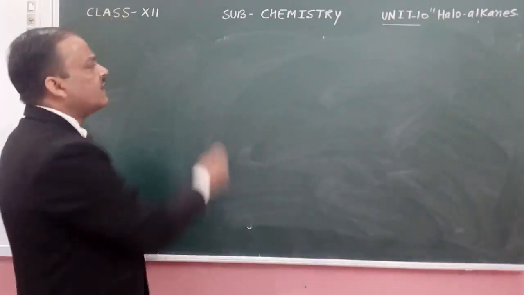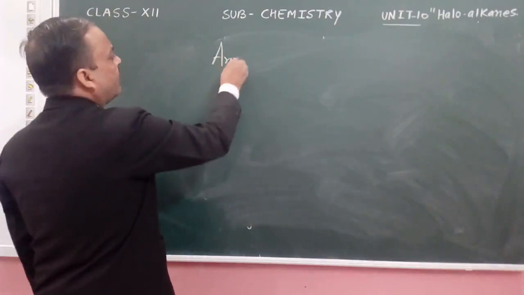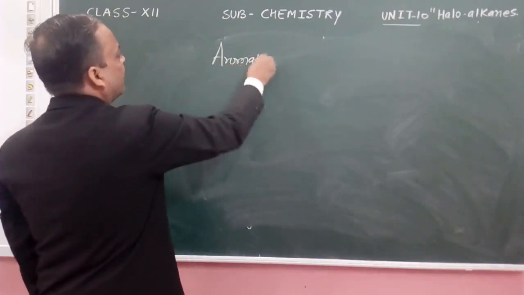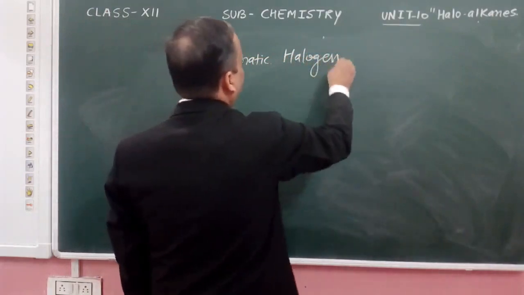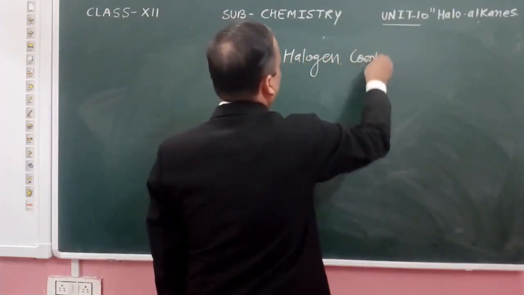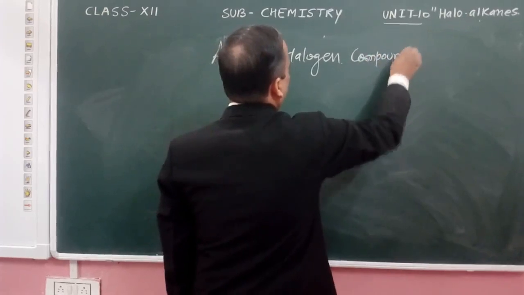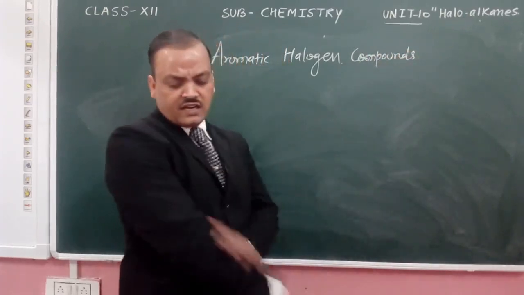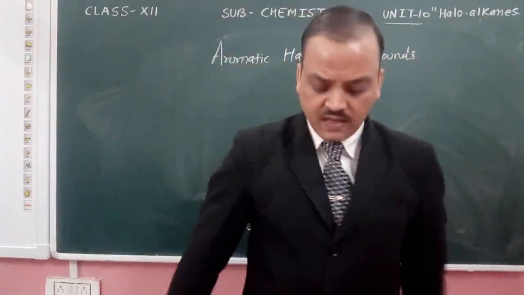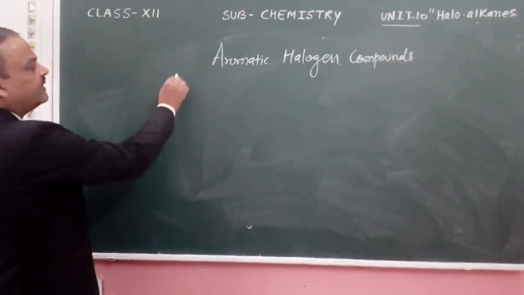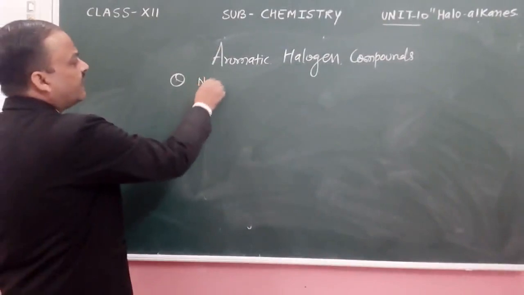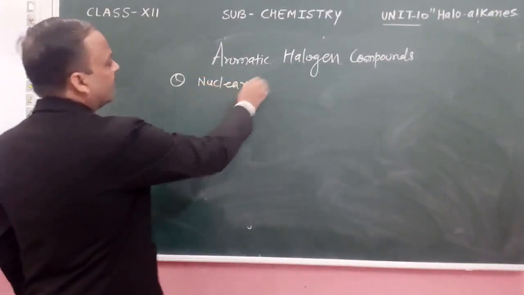Aromatic halogen compounds include nuclear halogen derivatives. In this, the first is nuclear halogen derivatives.